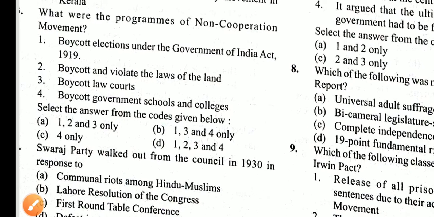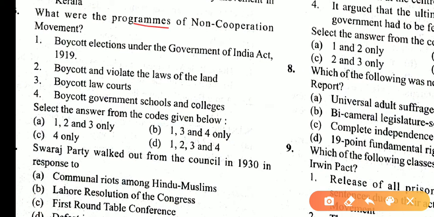What were the programs of the non-cooperation movement? Boycott elections under the Government of India Act? Yes. Boycott and violate the law of the land? These statements are incorrect because this was done in the civil disobedience movement. Boycott law courts, yes. Boycott government schools and colleges, yes. So 1, 3 and 4 are correct statements. So answer is B.